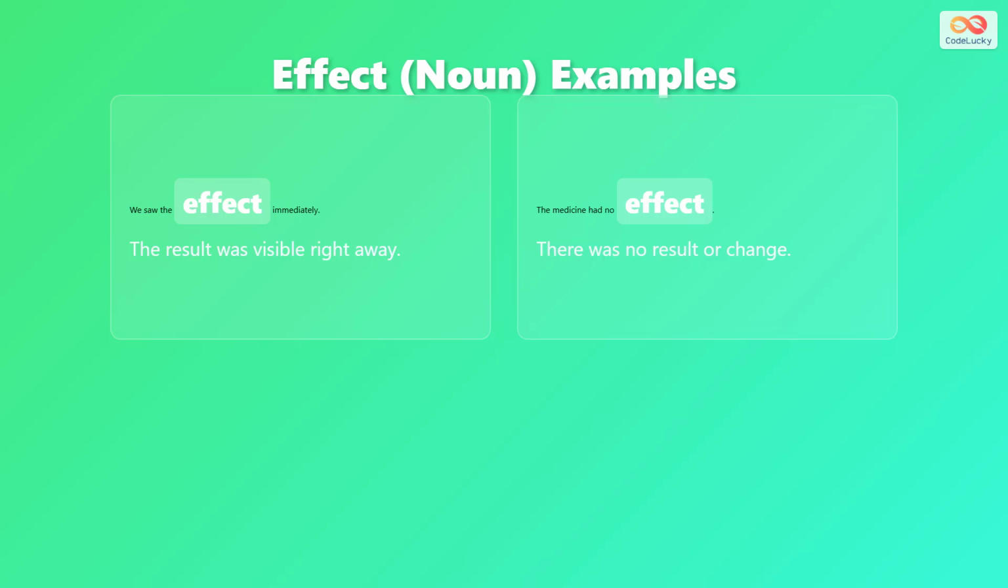Now let's see effect as a noun. When we say, we saw the effect immediately, we're talking about the result that we observed. Effect here is the thing or outcome that happened. In another example, the medicine had no effect means there was no result or change from the medicine. Effect is the thing or outcome.